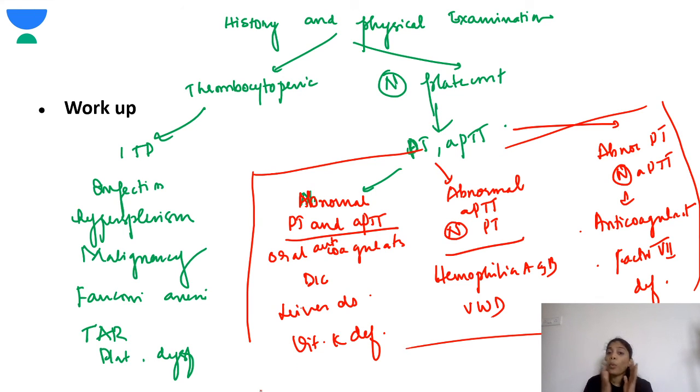So you should remember where there is abnormal PT-APTT, where there is abnormal APTT and a normal PT, where there is an abnormal PT and a normal APTT. This is very important from your NEET PG point of view if you get a clinical scenario in a bleeding disorder. So if both PT and APTT are abnormal, and the child has oral anticoagulant use, DIC, liver disease or vitamin K deficiency. An abnormal APTT and a normal PT is seen in hemophilia A and B or in von Willebrand disease, while an abnormal prothrombin time and a normal APTT is seen in factor 7 deficiency. So remember this is very, very important.